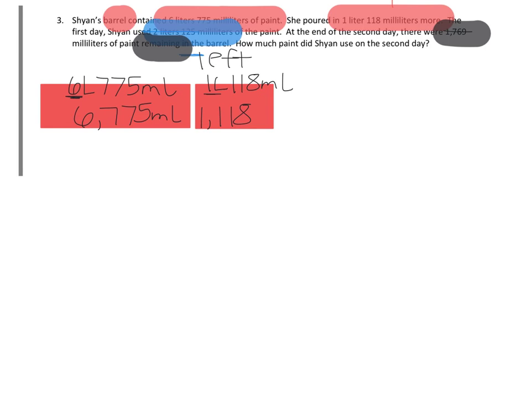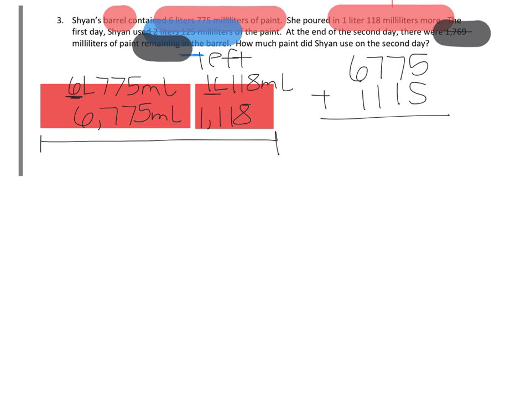So if this is how much paint was in the barrel, how would we find the total? Good, we should add everything up. So you can go ahead and do that on the side here. Hit pause, do your addition, and then hit play when you're ready to check your work. Hopefully you got something like this, 7, 8, 9, 3. So the total paint she had was 7,893 milliliters.